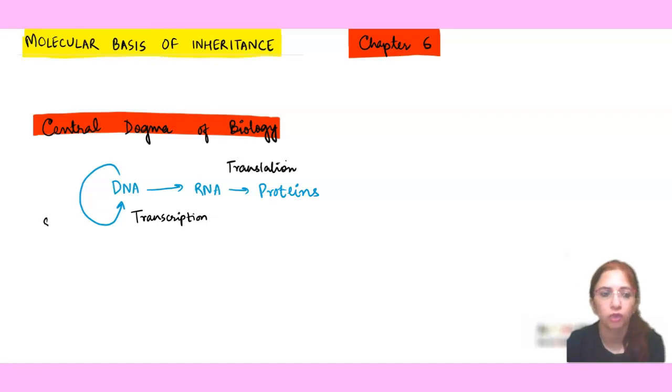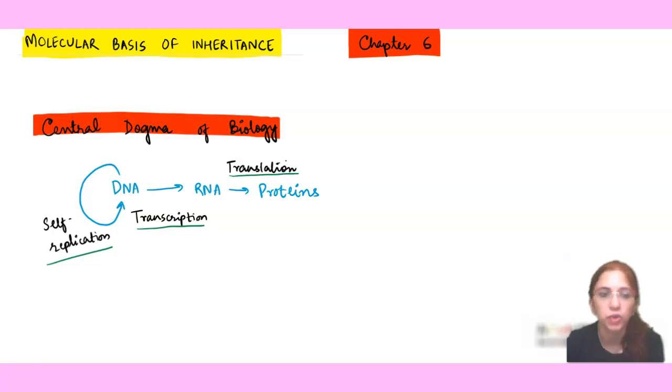Whenever DNA is synthesized from the existing DNA, the process is known as self-replication. So in this chapter, we will be studying self-replication, transcription, and translation in detail.